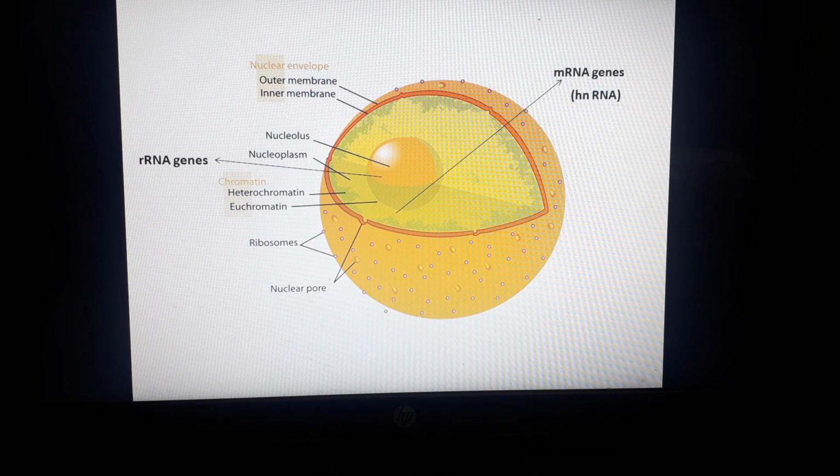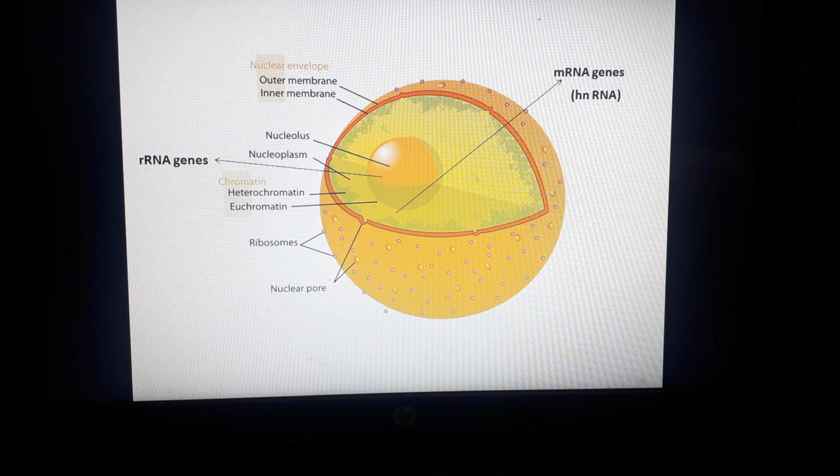If the messenger RNA in the cytoplasm is derived from the heterogeneous RNA, then the modification and processing events, including the reduction in the length of the primary transcript, must occur before the messenger RNA leaves the nucleus.